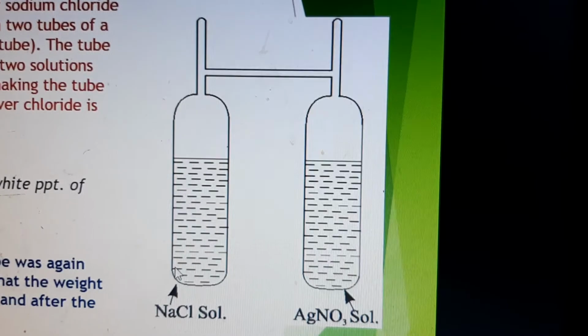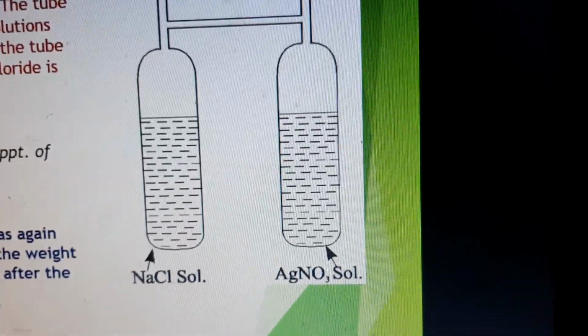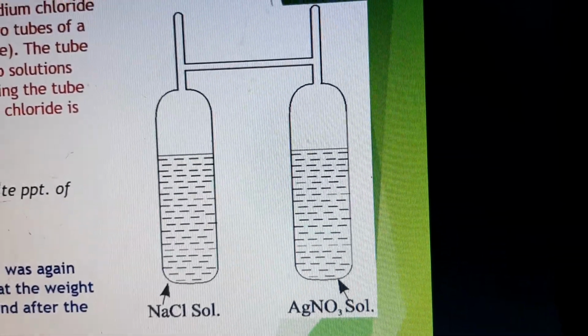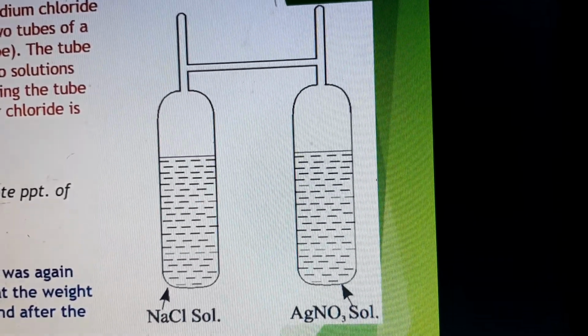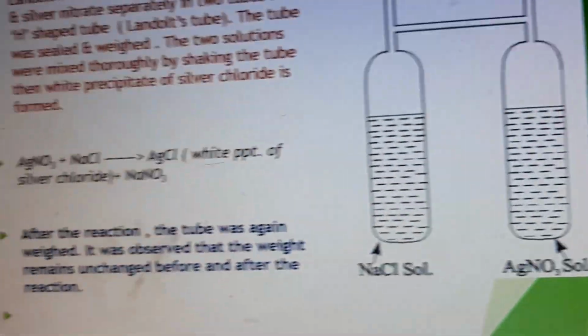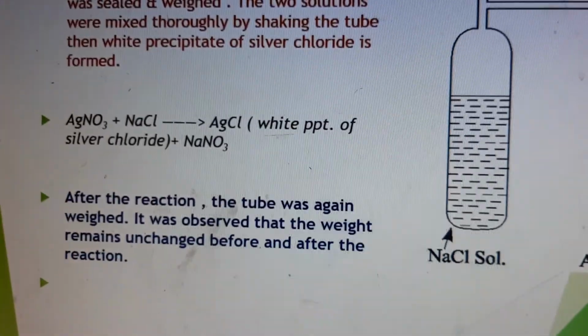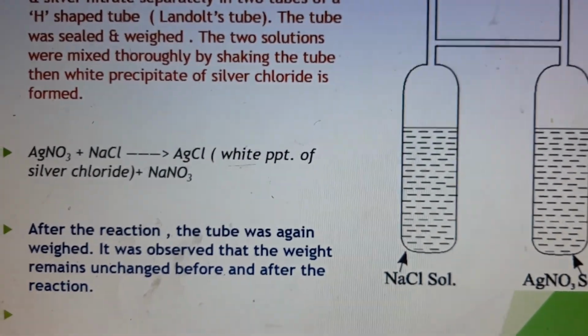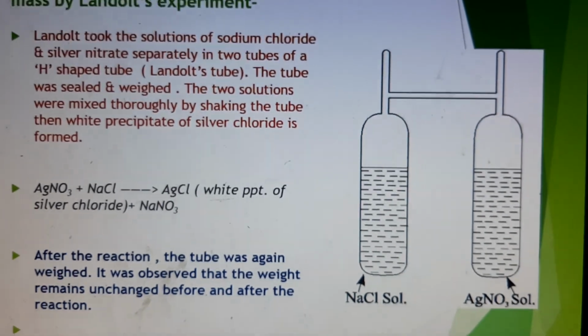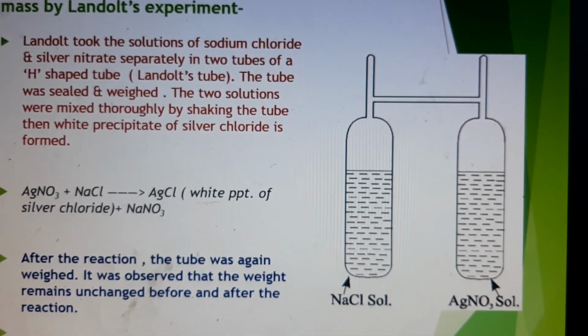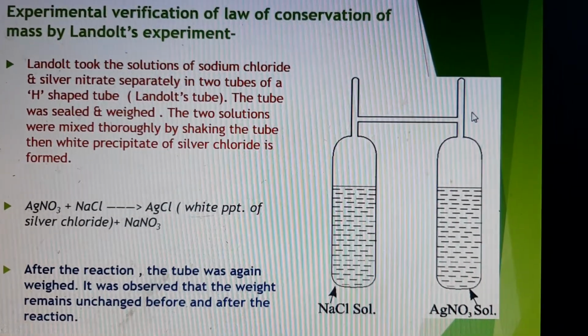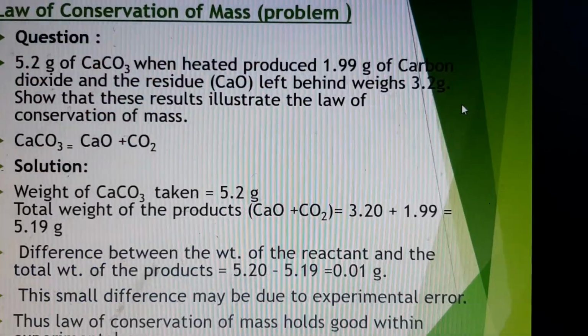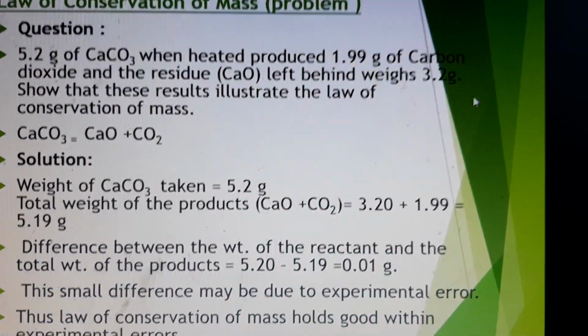After the complete reaction takes place, again what you will do, you will weigh the content of this tube, and you will find that whatever was the weight, initial weight, it will be the same as the final weight. So there is no loss of mass in the reaction. So this is a very simple experiment to prove the law of conservation of mass. Okay, then we have to do some simple problems.